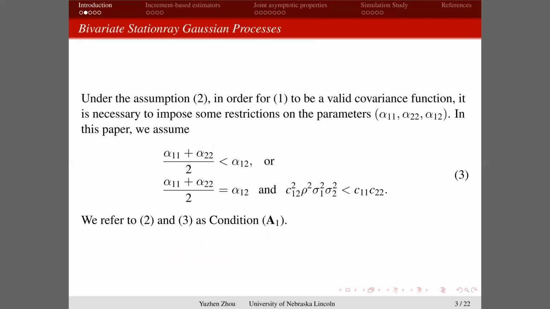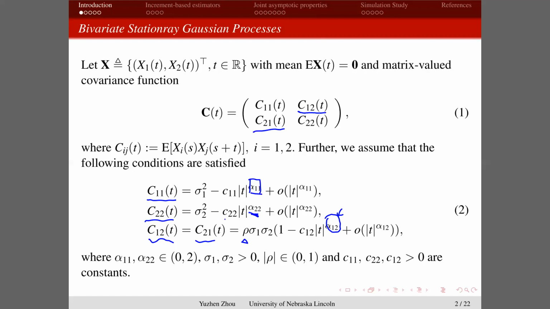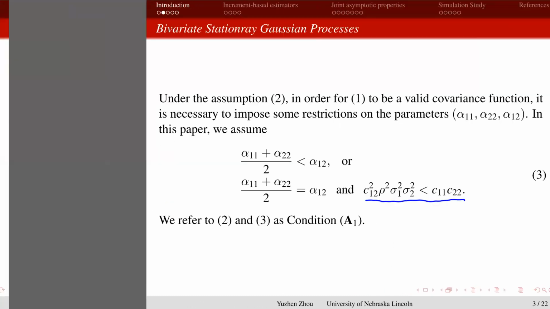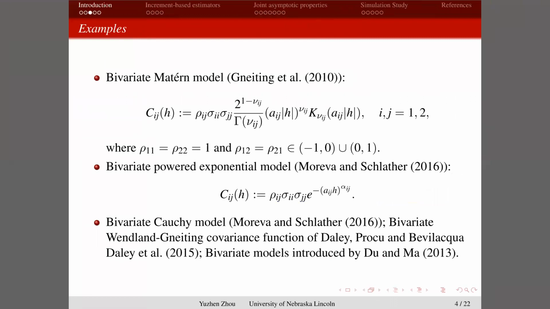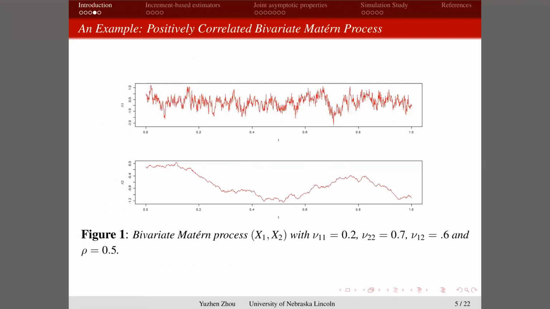Either the average of alpha 11 and alpha 22 should be less than alpha 12, or if they're equal, then there are other restrictions on the other parameters in the assumption, like those constants and the marginal variance. The assumption seems restrictive, but actually a lot of models and applications satisfy it. For example, the bivariate Matern models introduced by Gneiting in 2010, or the bivariate power exponential or bivariate Cauchy models, all satisfy our assumptions.